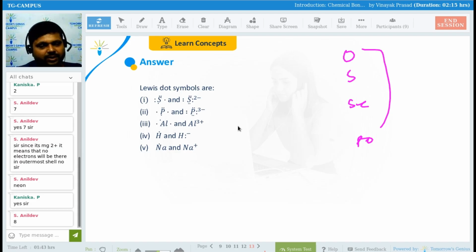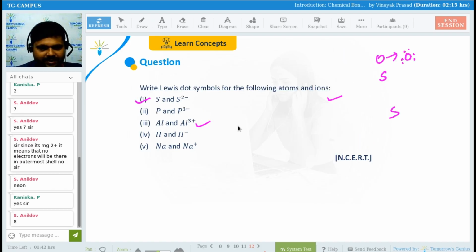For sulfur, that is what? 6 electrons that I have drawn. For oxygen, that will remain 6. And even for S2 minus, it means what? 8 electrons will be there and a -2 charge will also be there. Getting my point, everyone? Clear, everyone?